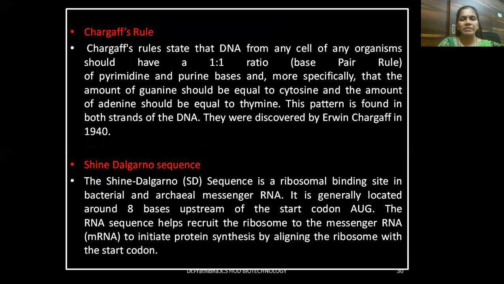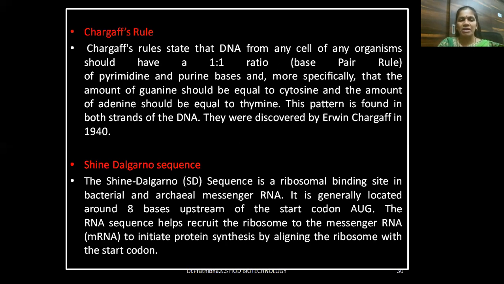Now let us go to the next question, Chargaff's rule. Chargaff's rule states that DNA from any cell of any organism should have 1:1 ratio base pair rule of pyrimidine and purine bases, and more specifically that the amount of guanine should be equal to cytosine and the amount of adenine should be equal to thymine. This pattern is found in both strands of DNA. They were discovered by Erwin Chargaff in the year 1940.